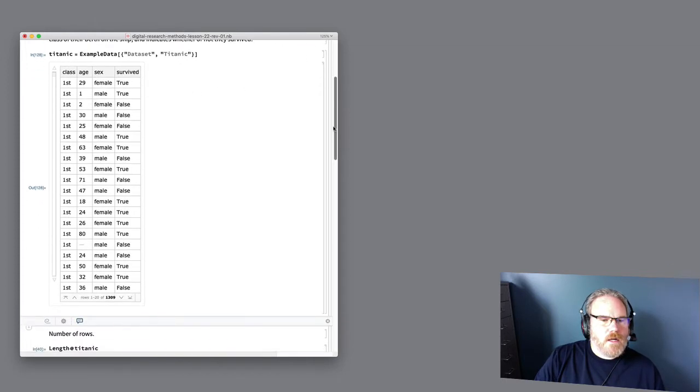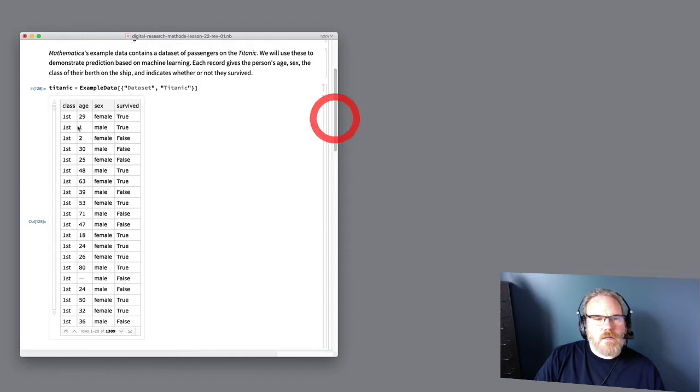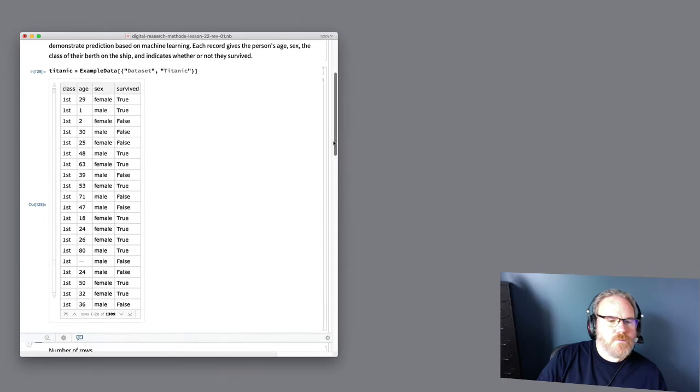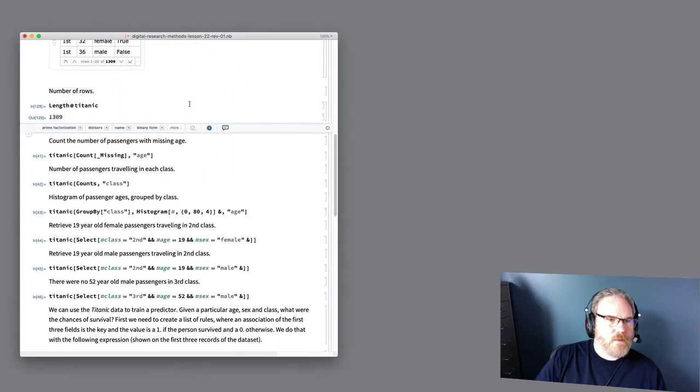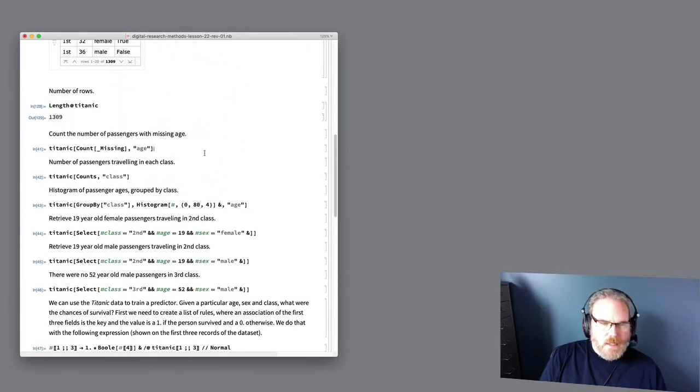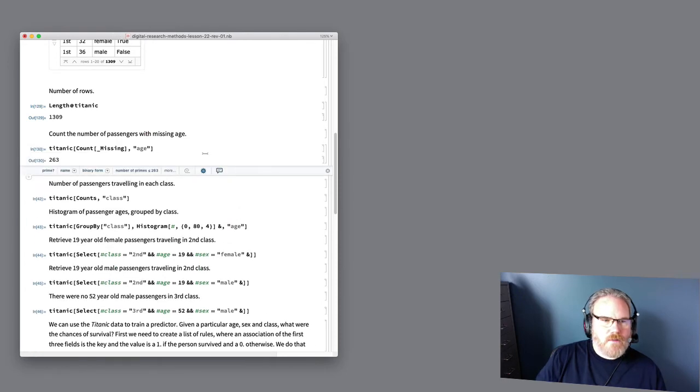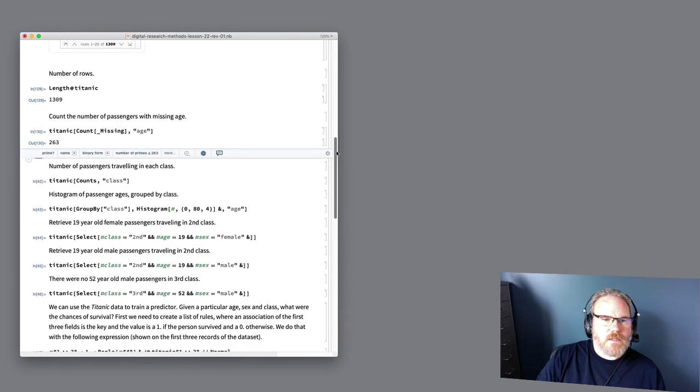There are 1,309 rows, and there's 3 classes, first, second, and third, 2 sexes, 2 survival categories, and then age is a number, and in some cases, as you can see, the age is unknown. Okay, so we can check the length, even though we can see it on the bottom of the dataset display. We can see how many of these passengers have their age missing, 263.